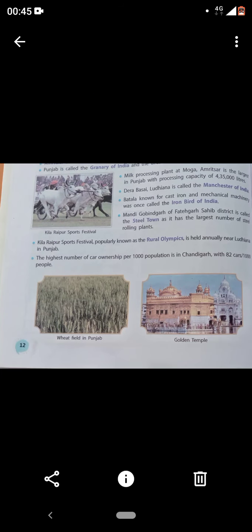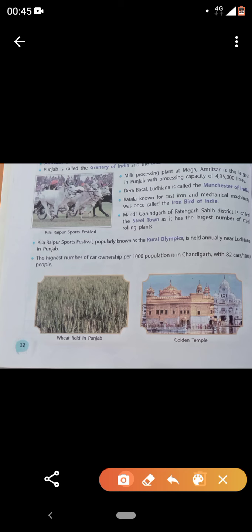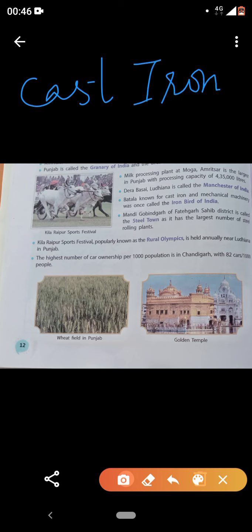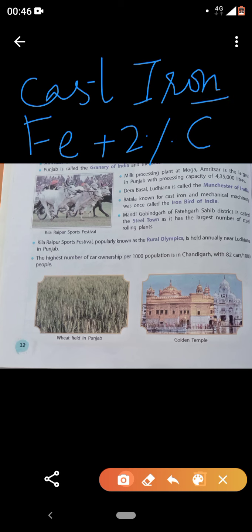So let's study the next points. Now Batala, again a place in Punjab only. Batala is known for cast iron. Let us discuss this. What is cast iron? Basically, how is cast iron different from normal iron? First of all, tell me, what is the symbol of iron? The symbol of iron is Fe. Now if I add 2% of carbon, what is the symbol for carbon? It's capital C. If I add 2% of carbon to iron, it is known as cast iron. And what is the speciality about this? It has a lower melting point.